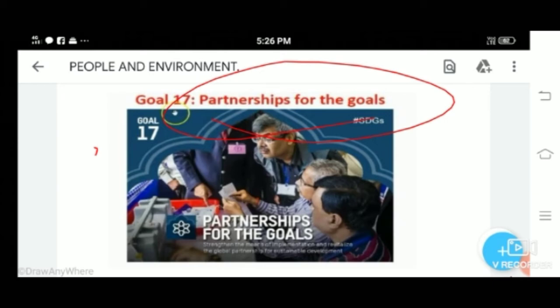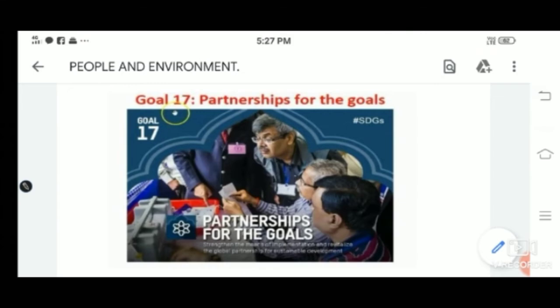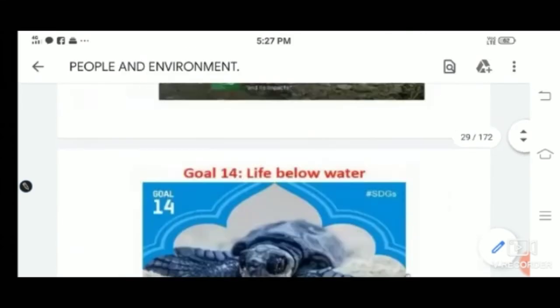We all have to take action to build a better world. We need to be supportive, empathetic, and cooperative. So partnership for the goals means we work together for achieving those goals. Okay, this is the 17th goal of sustainable development.